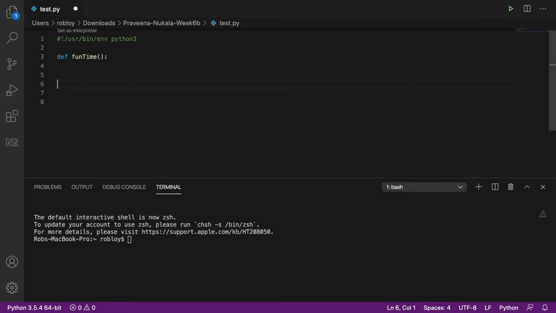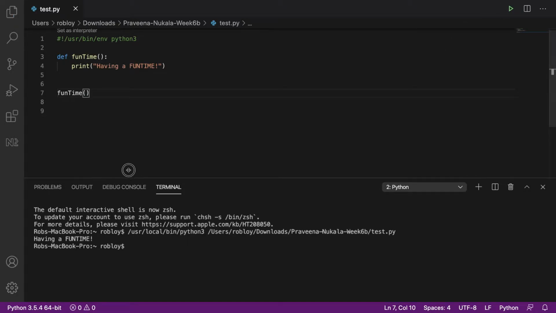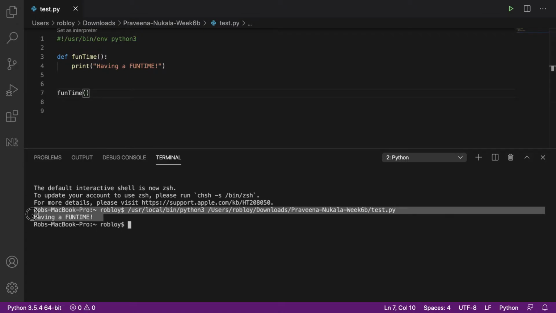And I can call it whenever I want. So we can say fun time. And inside of here, we're going to do print having a fun time. There we go. And go ahead and run this. And you'll see having a fun time.